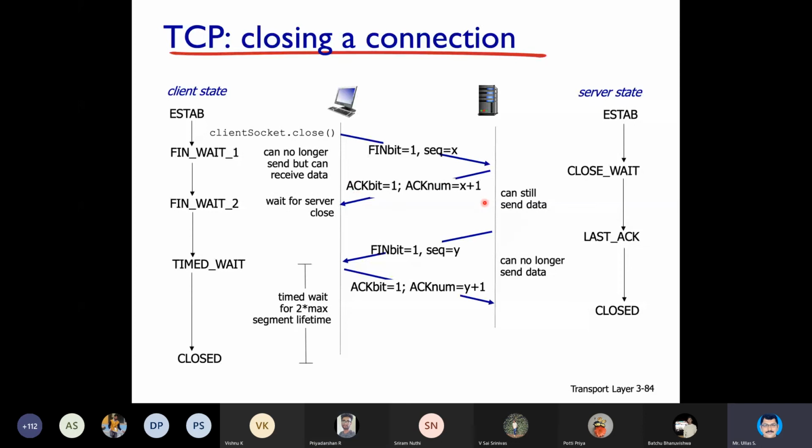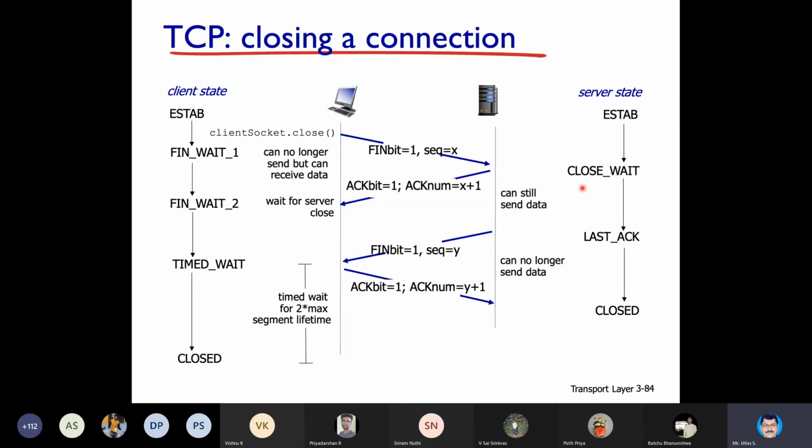Yes, sir. Now, after the server processes the FIN bit of the client, it will send back one more communication. That is again FIN bit 1. Here, it is not treated as an acknowledgement. Even if you treat it as an acknowledgement also, it is fine. But the process here is that the server is processing the connection and the connection is closed.